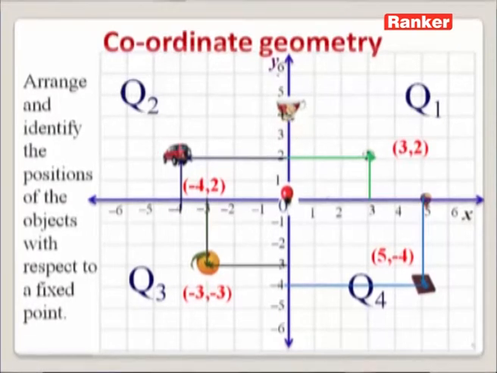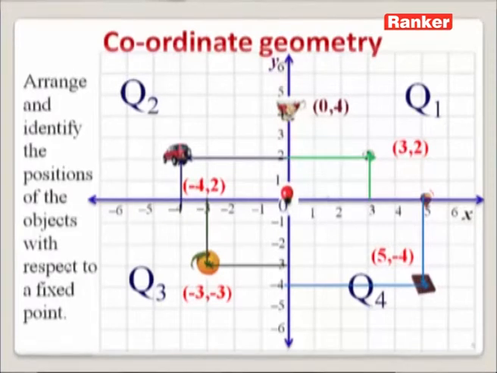Okay, with the help of these coordinate axes, we are able to identify the position of these objects. Then what about the position or location of this cup, this balloon and this parachute? To identify the position of this cup, once again we need to take the help of an ordered pair. The point where this cup is located is situated at (0, 4). Observing this ordered pair, we can say that the x coordinate is 0. Based on that, we can say that on the entire y-axis, the x coordinate will always be 0.